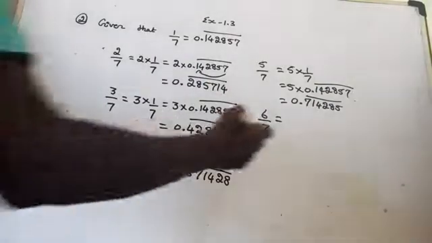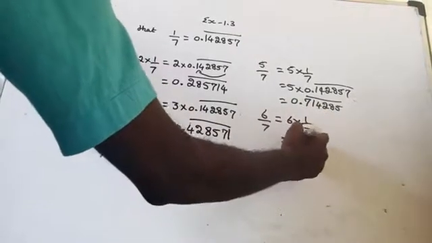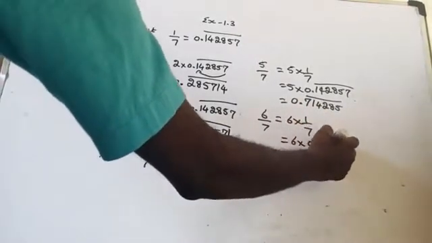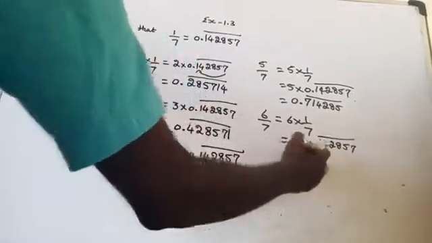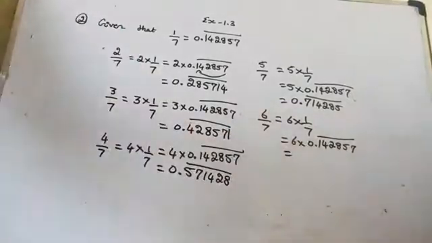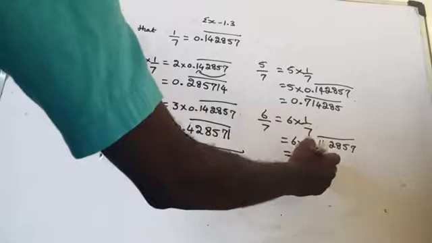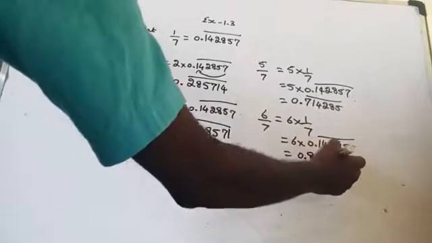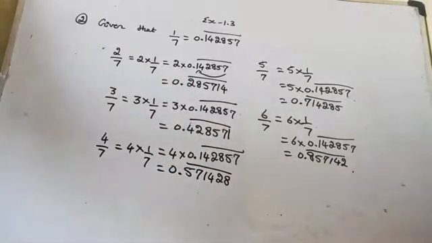Now 6 by 7. That means what? 6 into 1 by 7. That means 6 into 0.142857 bar. 14 sixes are 84. So where does it start? 8 starts here. So 0.857142 bar. This is the value of 6 by 7. Are you getting it? Yes. Shall we move to the next question?